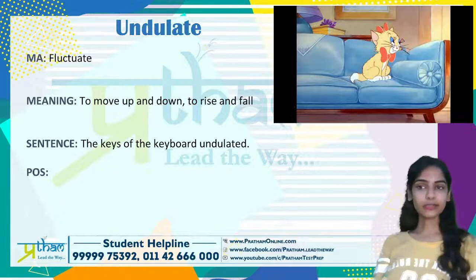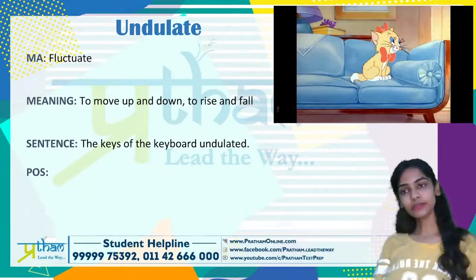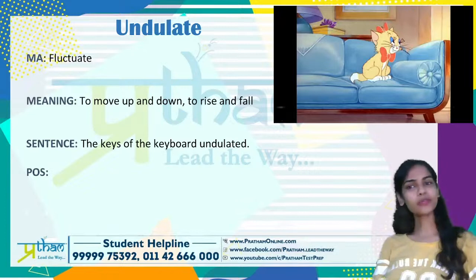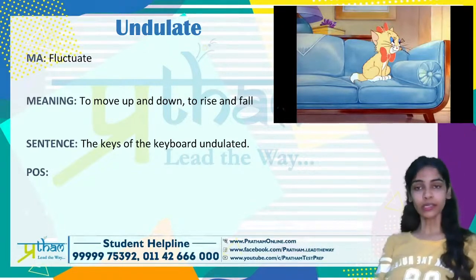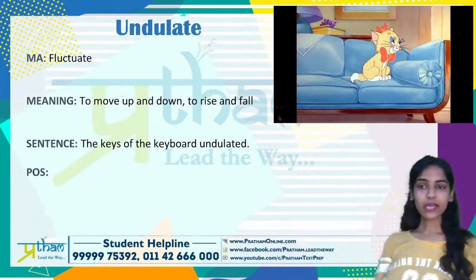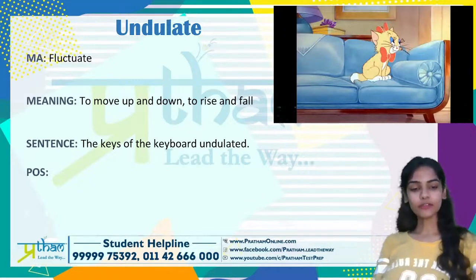Fourth word is undulate. Now for undulate, you have the mnemonic fluctuate. Fluctuating means moving up and down. Fluctuating is going up and down, rising and falling. So undulate is basically that, rising and falling. Let's have a look at this small video and then we'll discuss.